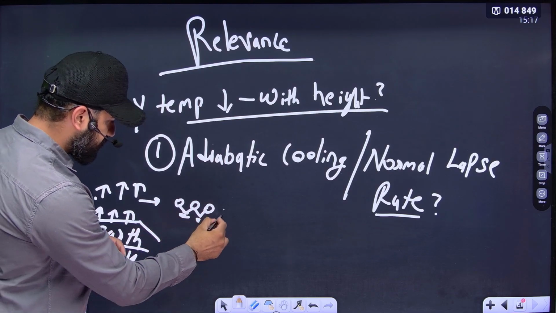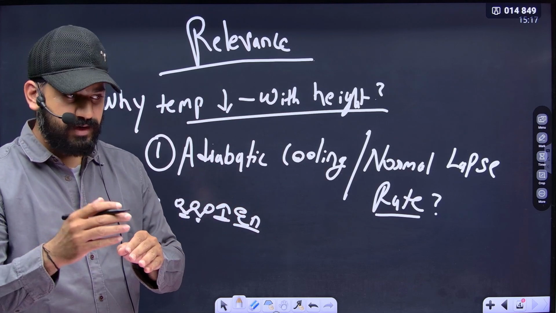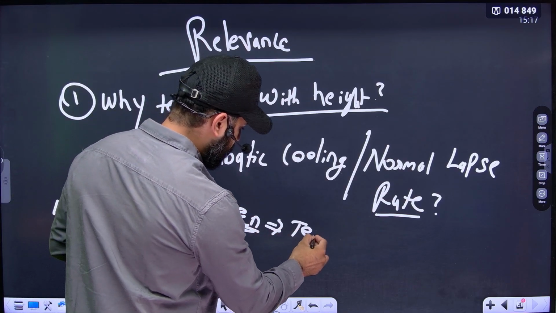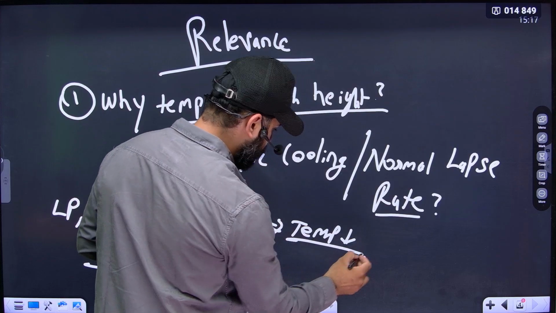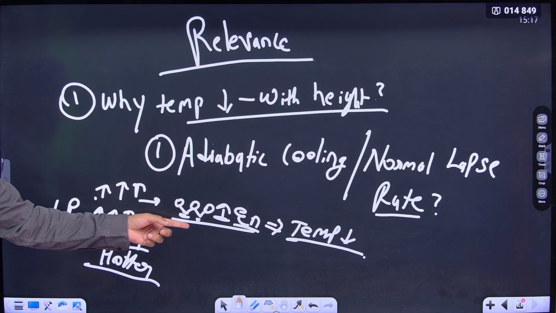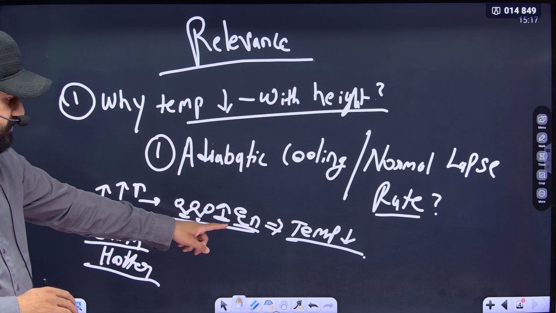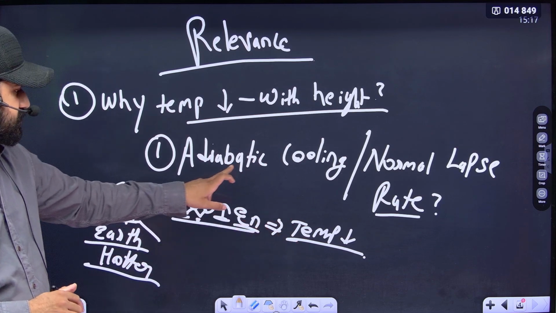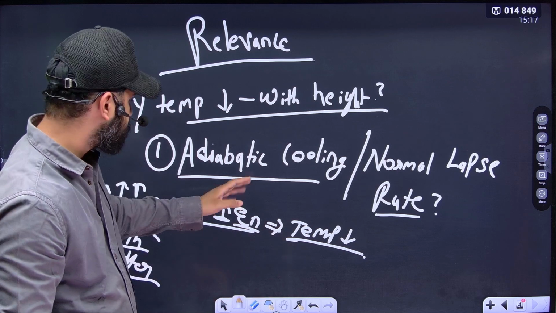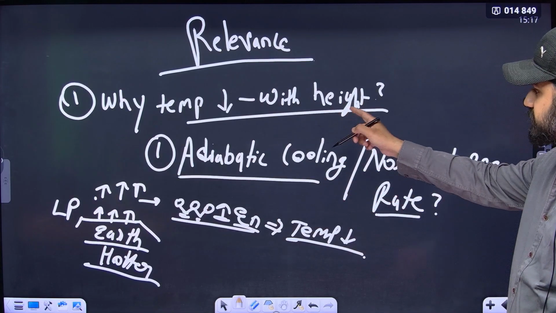Whenever energy is emitted outside, the energy released leads to a decline in temperature. So whenever the convective currents move upward, particles collide with each other, friction creates energy imbalance, and energy is released. This energy release is responsible for temperature decrease. This is known as adiabatic cooling or normal lapse rate. We will study this in fundamentals. So this is the first reason why temperature decreases with height.